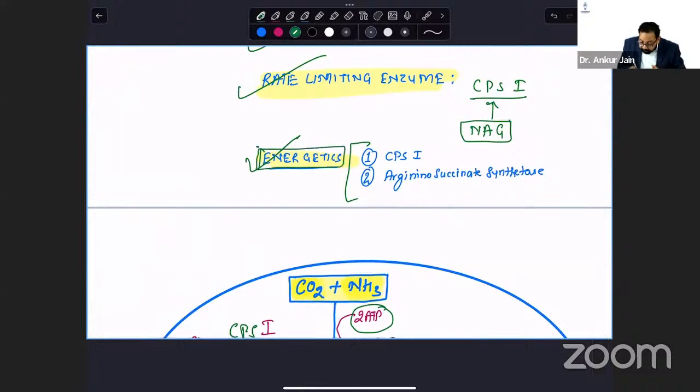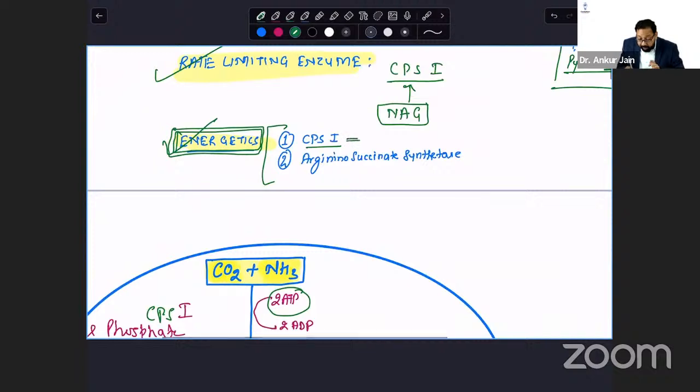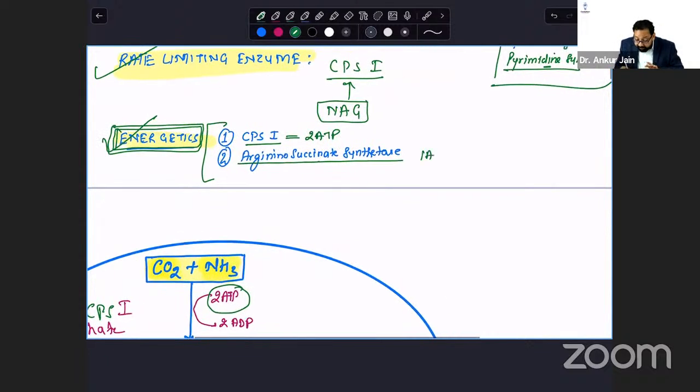This is controversial, particularly for the NEET PG entrance exam. In your university exam, you will also point out that CPS1, carbamoyl phosphate synthetase 1, uses 2 ATP, and argininosuccinate synthetase involves 1 ATP but uses 2 high energy phosphate equivalents, equal to 2 ATP. So net utilization of ATP is 4 ATP.